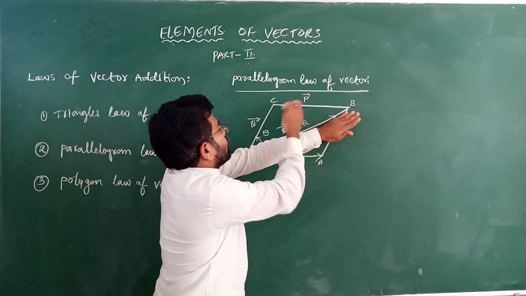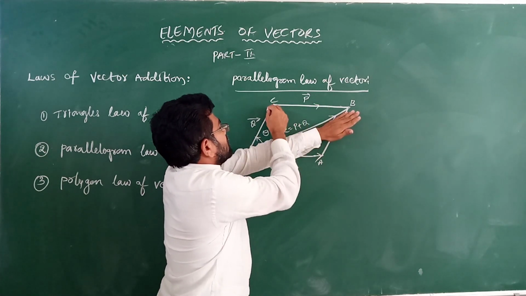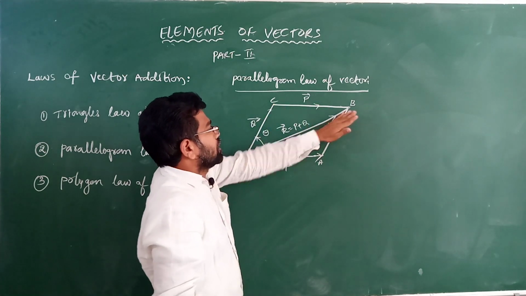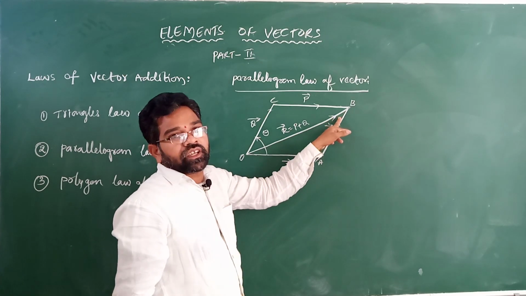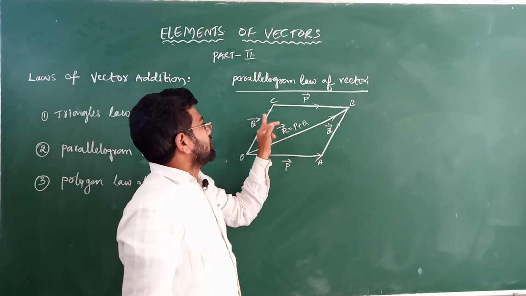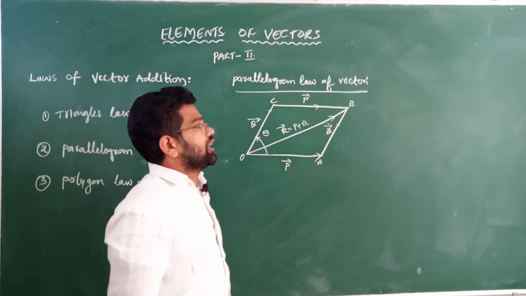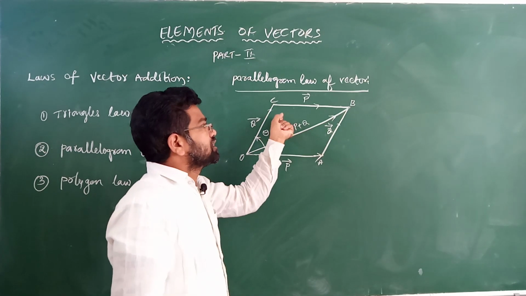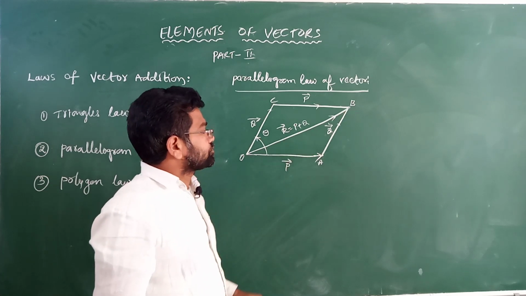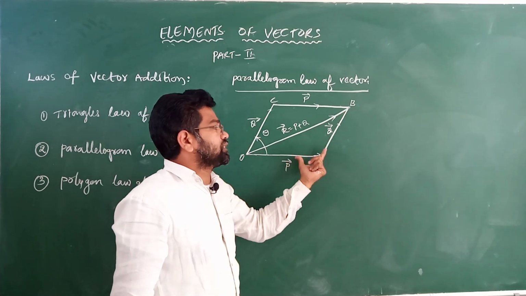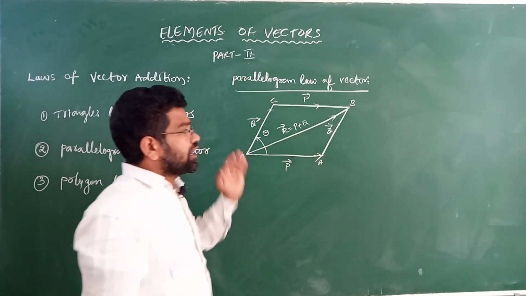But come to this side. p, q are two vectors. Their directions are like this. The resultant also has the same direction, taken in the same order. Here these two vectors and the resultant, all three sides of the triangle, are taken in the same order. But in the other triangle, p, q are in the same direction and the resultant is taken in reverse order.